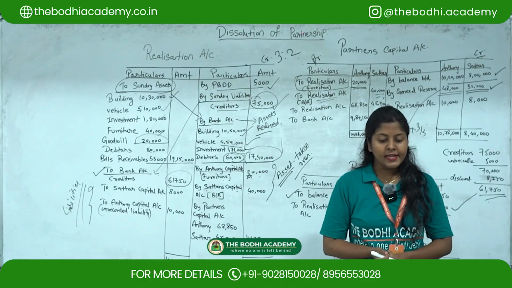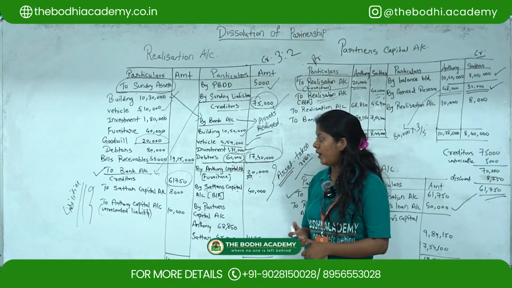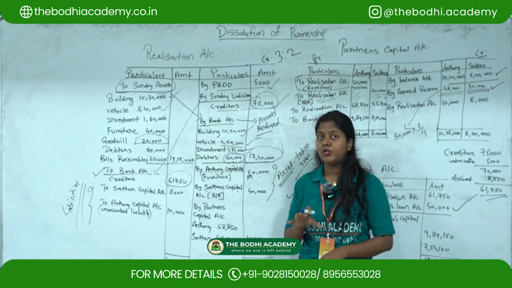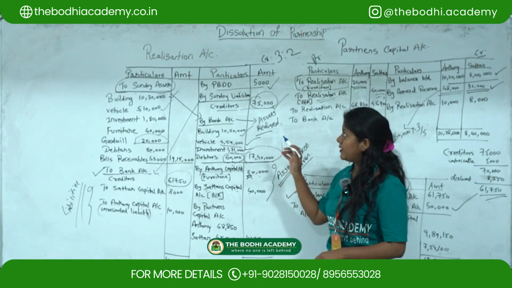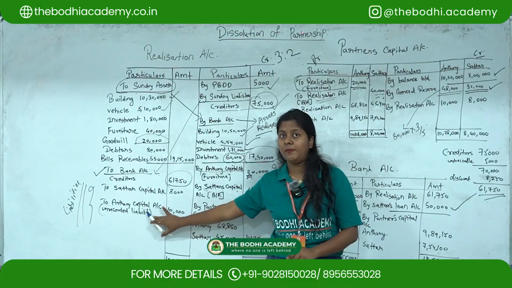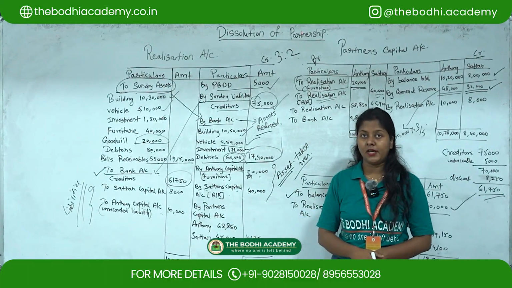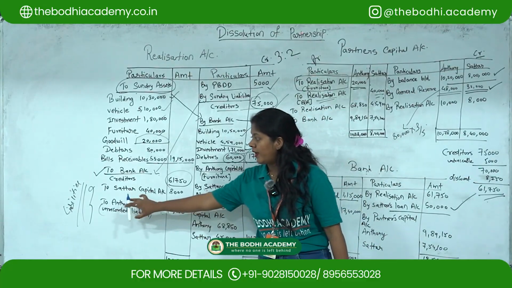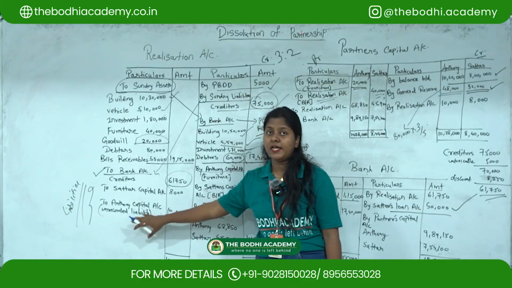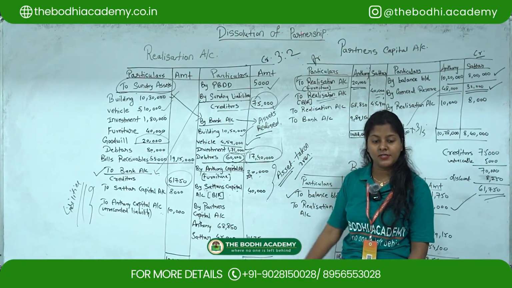Then Anthony settled an unrecorded liability of 10,000. So there was an unrecorded liability. This liability was not mentioned in the trial balance. In the question it was not mentioned. So with regards to the realization account, you have to remember that an unrecorded liability comes under the debit side, and an unrecorded asset comes under the credit side of the realization account. As I told you, whatever liability is taken over or paid by a partner comes under the debit side, and an asset taken over by a partner comes under the credit side of the realization account.